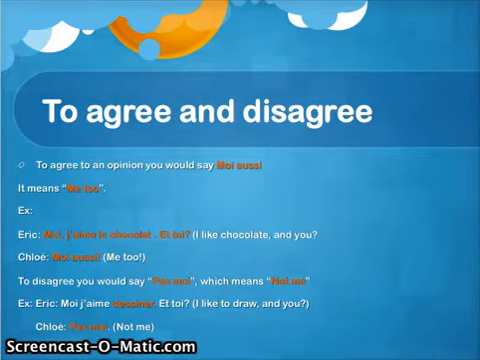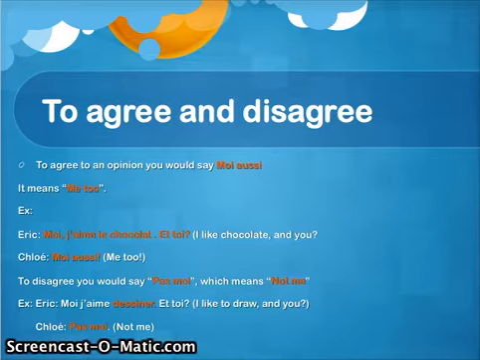To agree to an opinion, you would say moi aussi. Moi aussi. And it means me too. Okay? For example, Eric says, moi j'aime le chocolat. Et toi? Chloé says, moi aussi. And it means me too. So she is agreeing with Eric and she also likes chocolate.